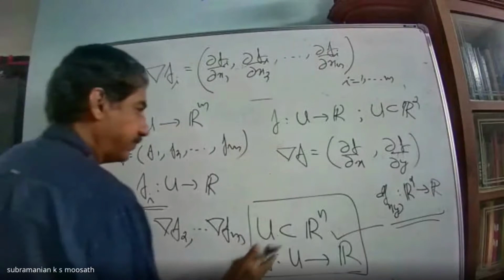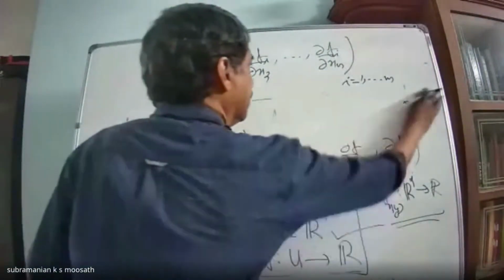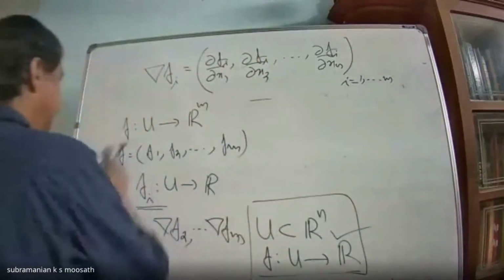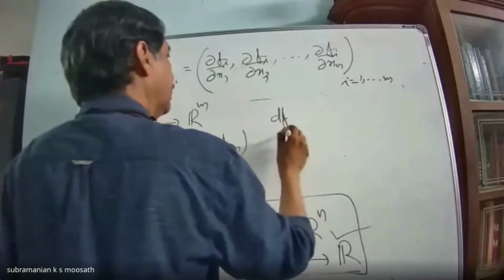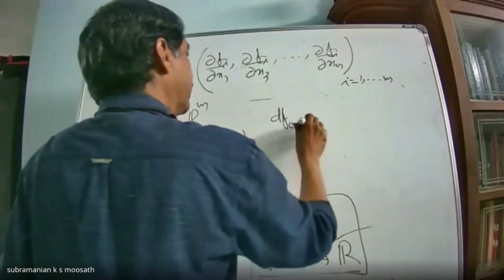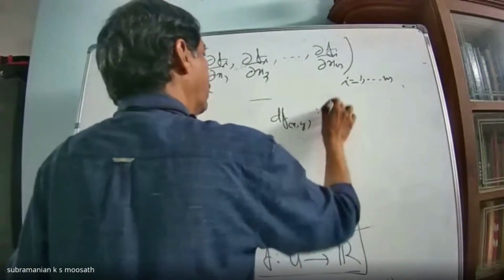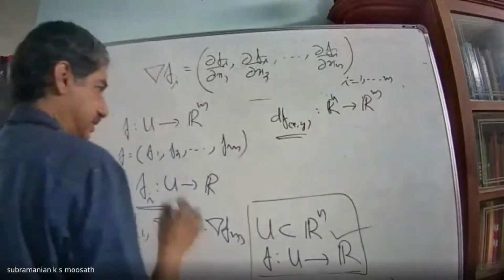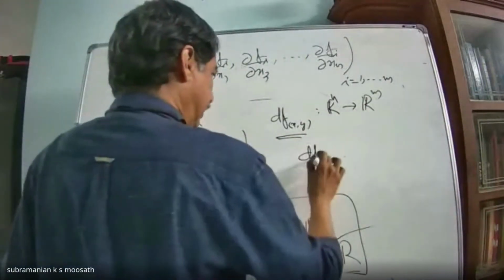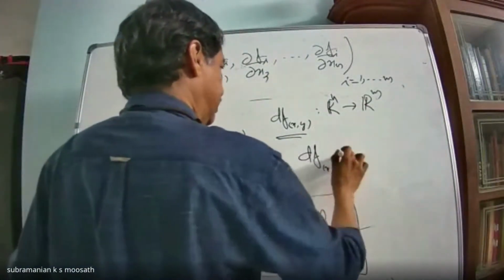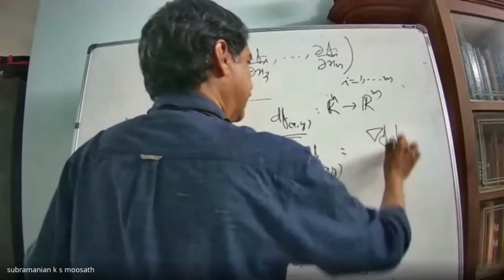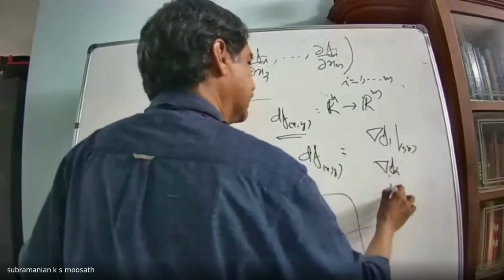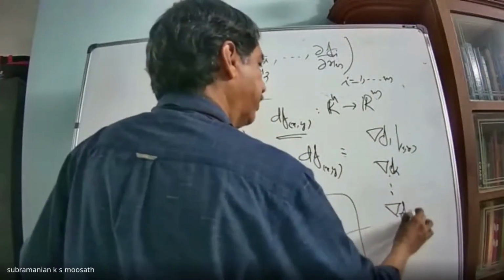Now, if f is differentiable, that means the total derivative exists, the linear map df at some point xy from Rn to Rm exists, then you can show that this df at xy is nothing but del f1 evaluated at xy, del f2 evaluated at xy, etc., del fm.